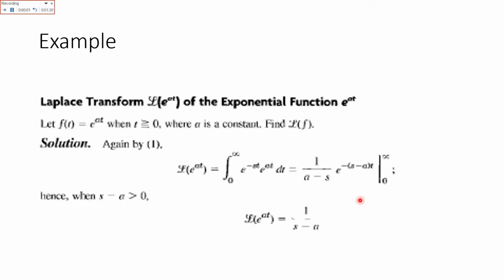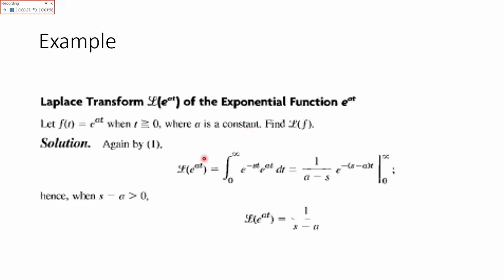Now the Laplace transform of an exponential function e raised to power at. Here a is a constant. So let a function f of t be in the form e raised to power at, where t is greater than or equal to 0, and a is a constant. Now we have to find its Laplace transform.